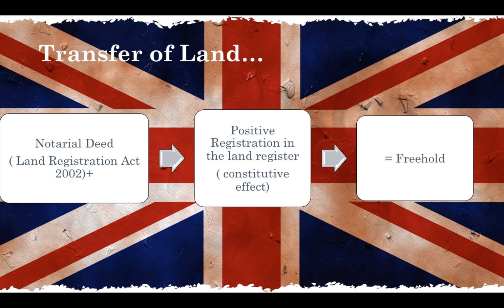When we are talking about the transfer of land, we'll be using the Land Registration Act 2002. Our system transfers the title to land by deed, which is an unregistered system, and by registering it in the land register. The registrar is entitled to examine and assess the applicant's title. And the type of registry that England has is positive, meaning that everything must be registered. The registrar is usually a judge who is required to be active.